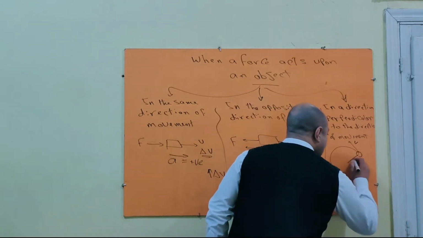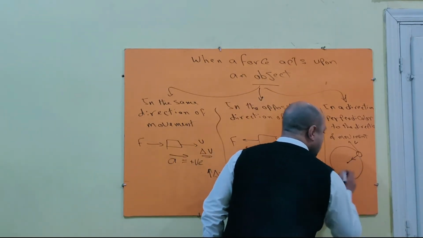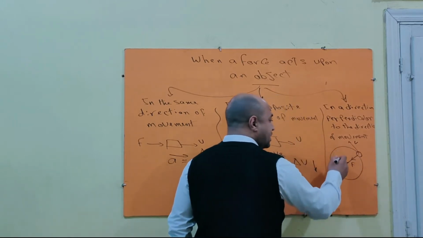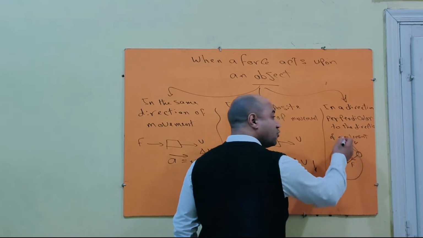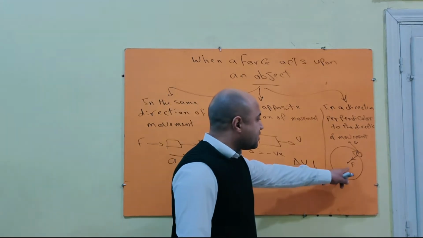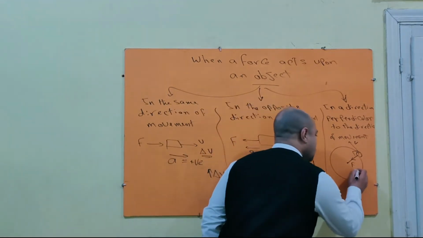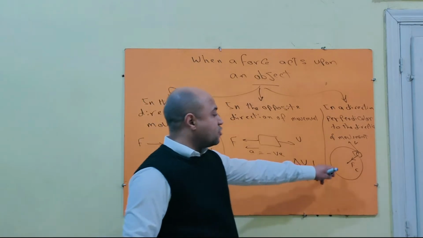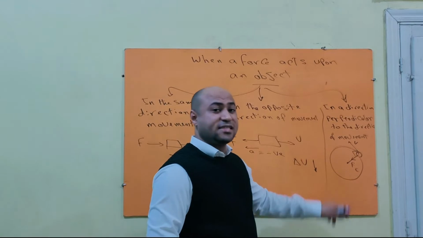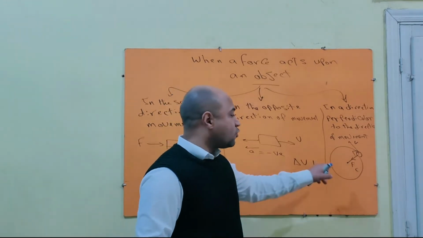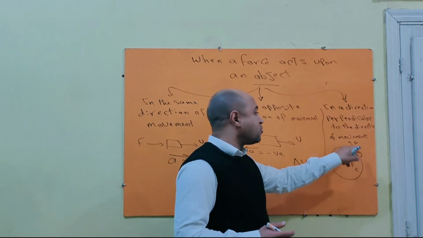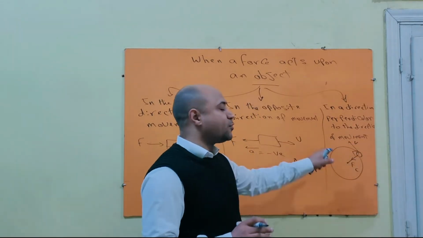So the direction of the thread acts toward the center of gravitation. In this case, the angle between the acting force and the direction of movement is perpendicular. So this force is called centripetal force. Again, if a force acts normally to the direction of movement, this force is called centripetal force. And this force causes what? This force keeps the body moving in a circular path with constant speed in magnitude but changeable direction.